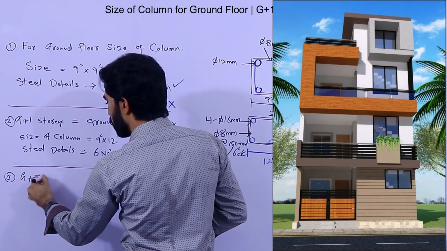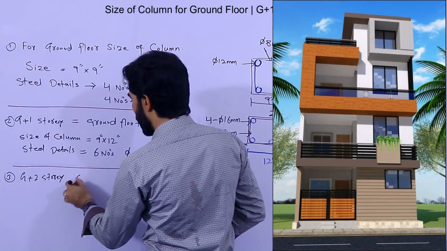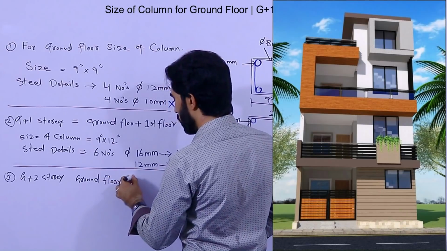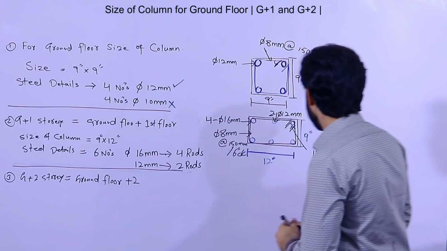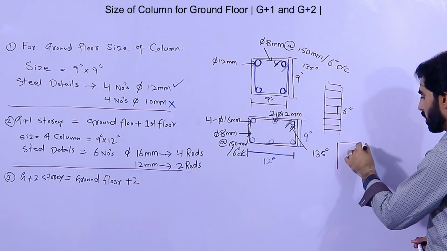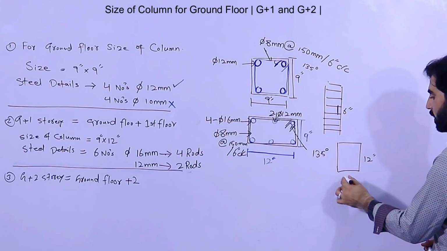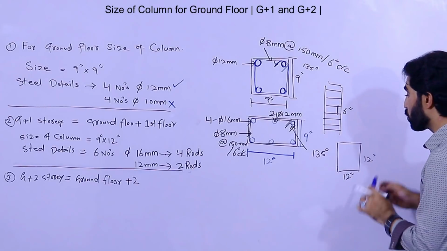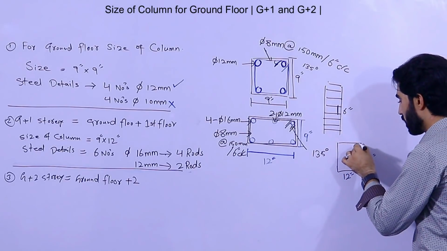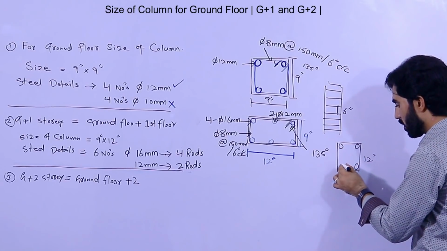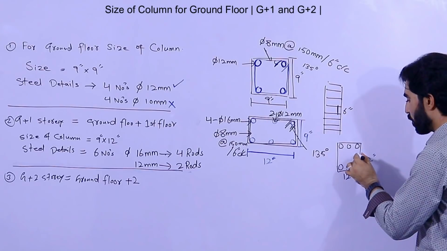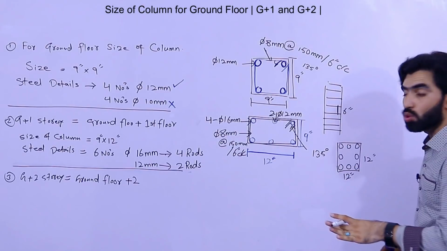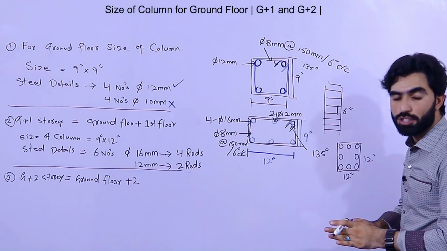So for G plus 2 story, okay, ground floor plus 2. For this, the size of the column should not be less than 12 inch by 12 inches. Okay, G plus 2. So in that case, we should use minimum 8 steel rods, 4 at the corner and 4 at the middle, like this. Use 8 steel rods for G plus 2 story. Size should be 12 by 12 inches.